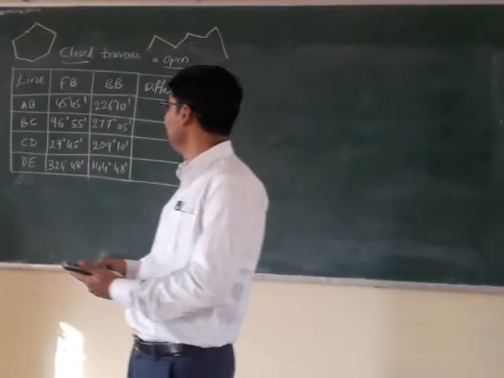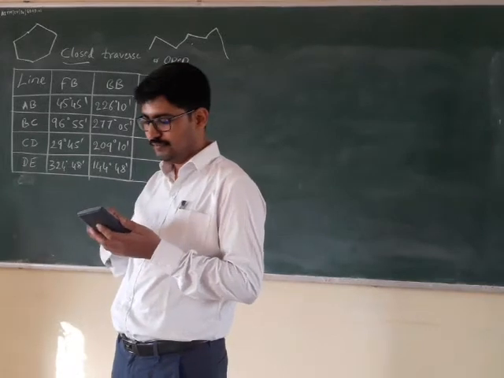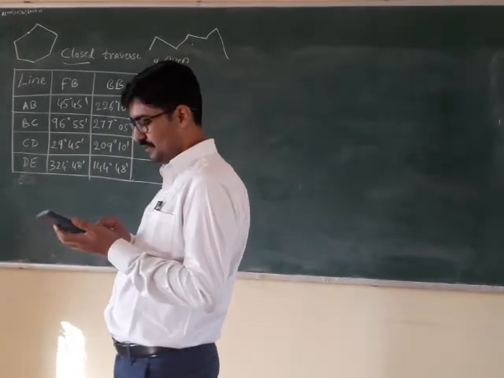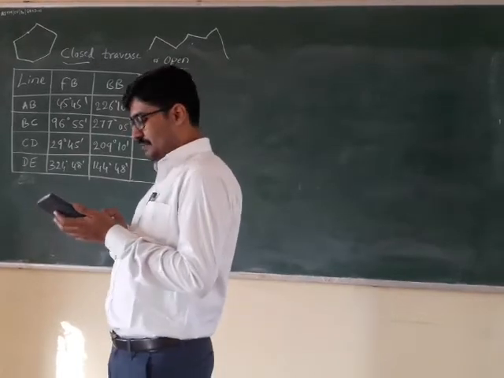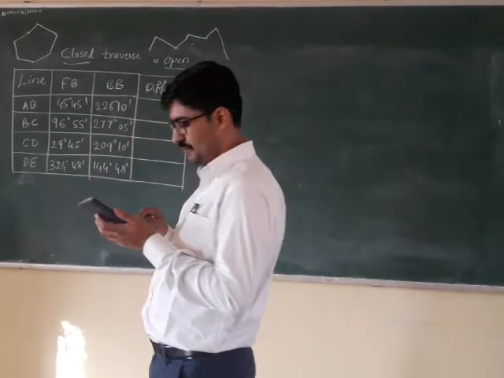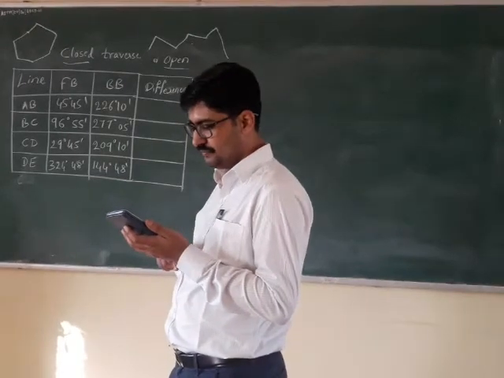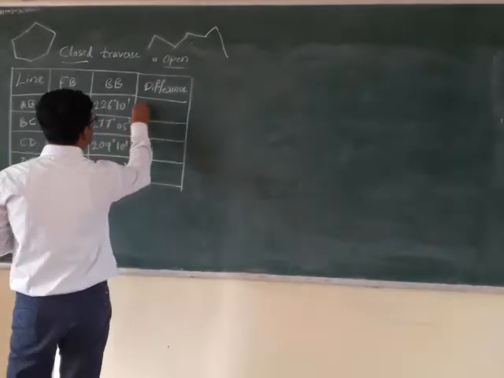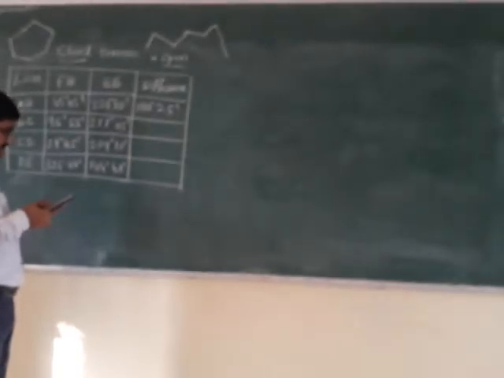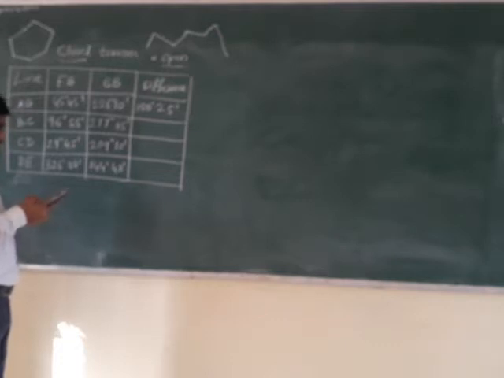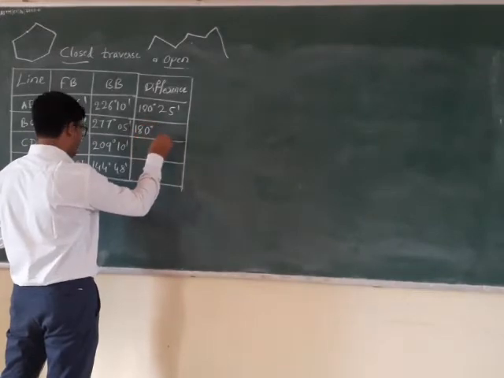I have 45 degree 45 minutes and 226 degree 10 minutes. So the difference will be 226 degree 10 minutes minus 45 degree 45 minutes. So it is 180 degree 25 minutes. And the second one, 277 degree 5 minutes minus 96 degree 55 minutes. This comes out to be 180 degree 10 minutes.